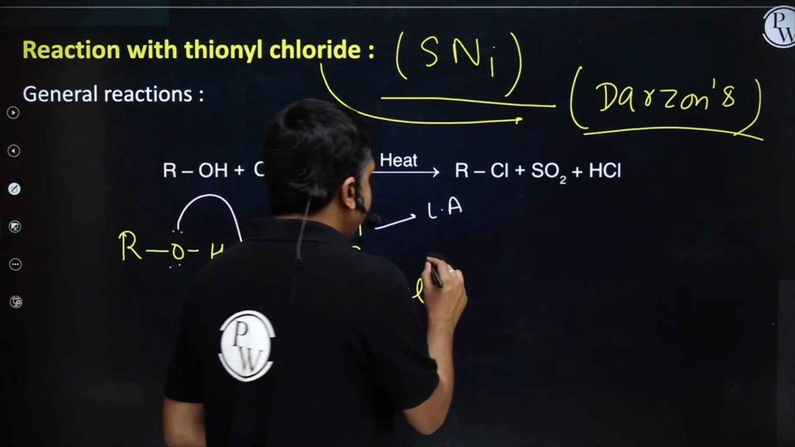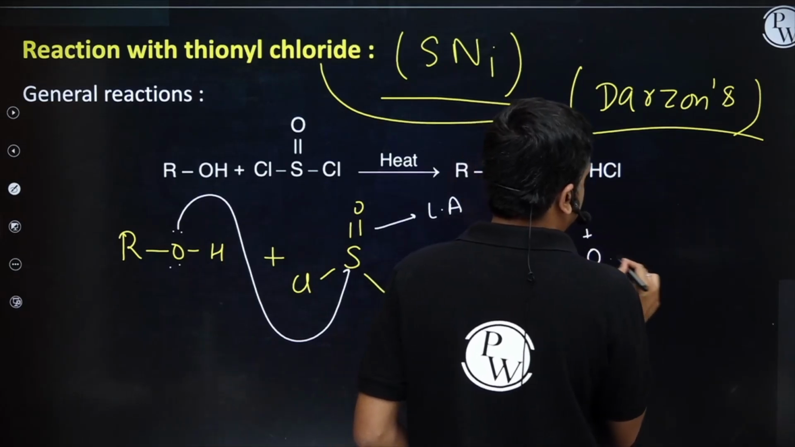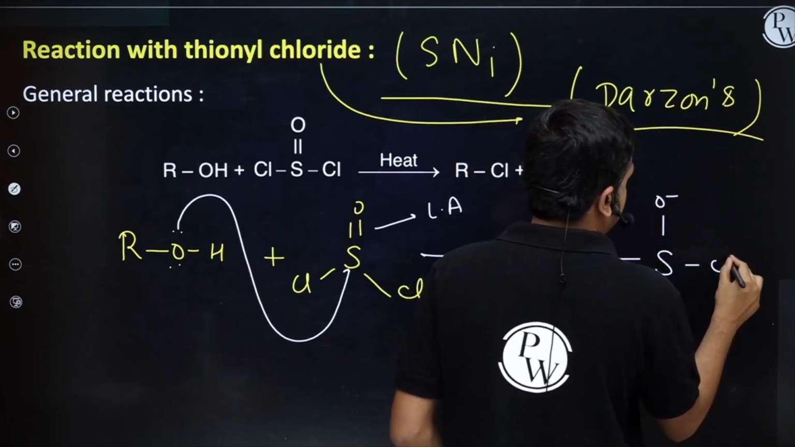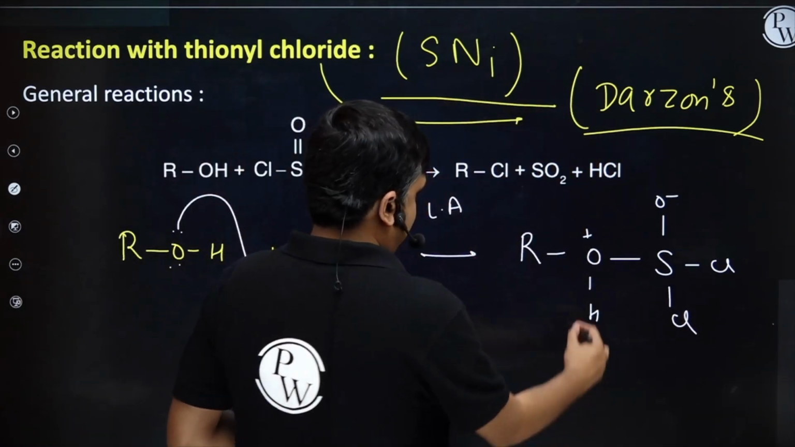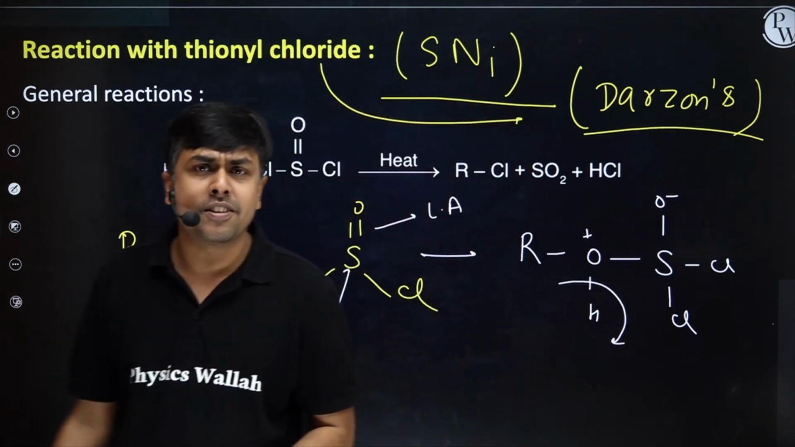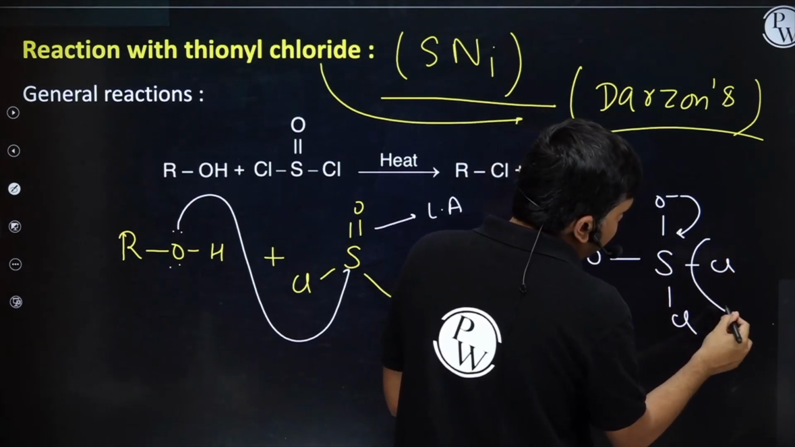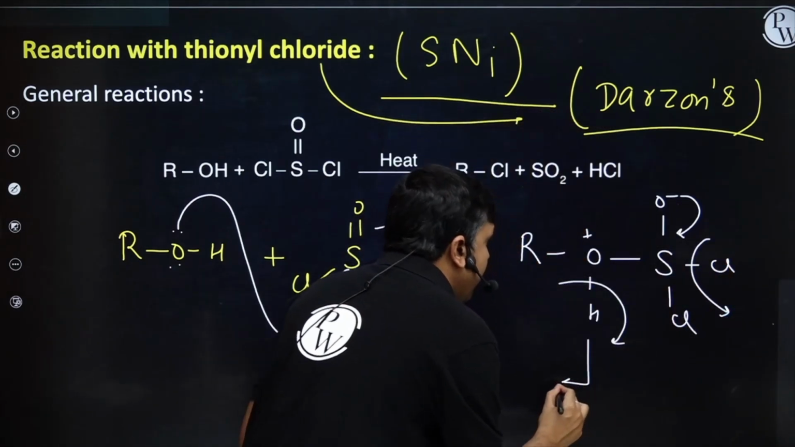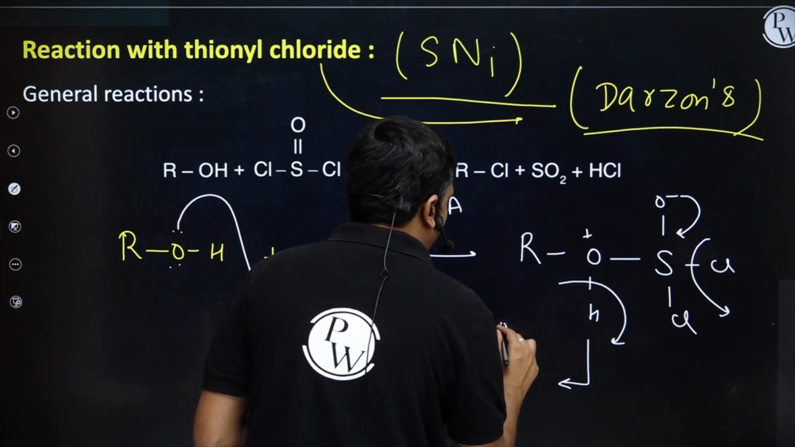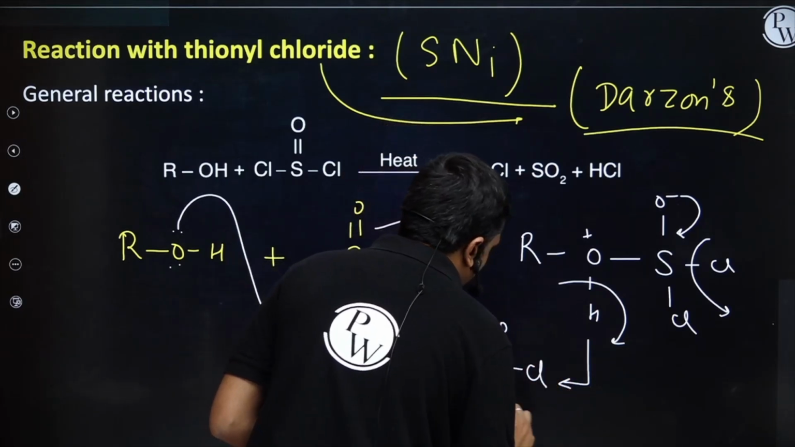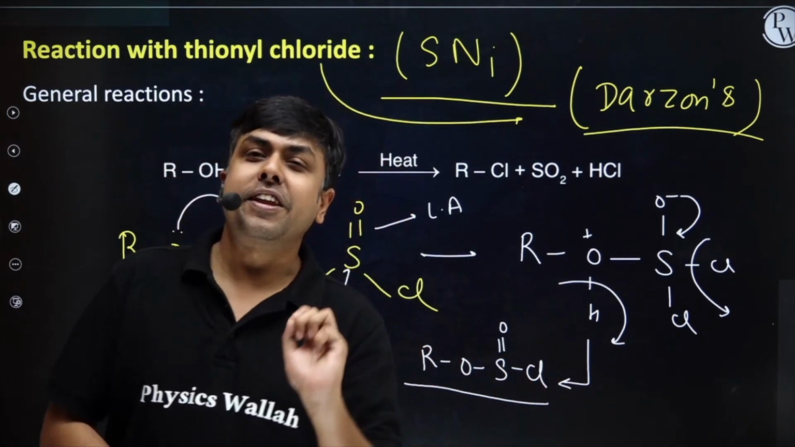As soon as it attacks, I will have the formation of R, O, H positive, S, O negative, Cl and Cl. Oxygen cannot bear positive charge on it. It will readily undergo deprotonation. This O negative will also undergo back delocalization and this chlorine will get departed. I will have the formation of R, O, S, double bond O, Cl. Now this is formed as an intermediate and it will undergo rearrangement.